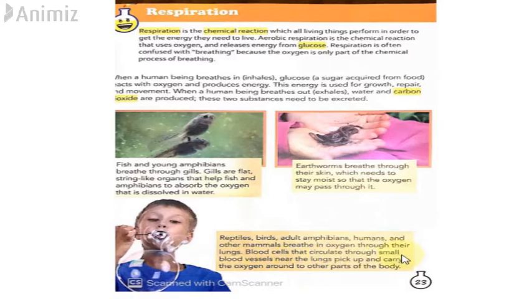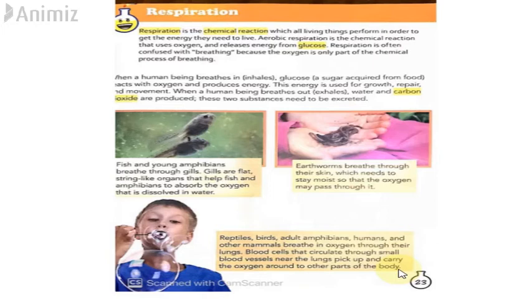Blood cells that circulate through small blood vessels near the lungs pick up and carry the oxygen to the other parts of the body. So lungs are the organs that carry oxygen throughout our body. When we inhale, oxygen goes into our lungs and they swell up. Our bodies have different blood vessels, veins and other things which carry blood. Our heart pumps blood throughout our body, so it is a continuous system.